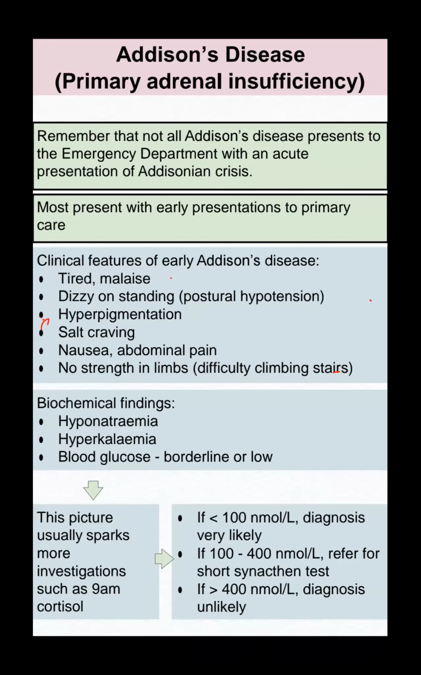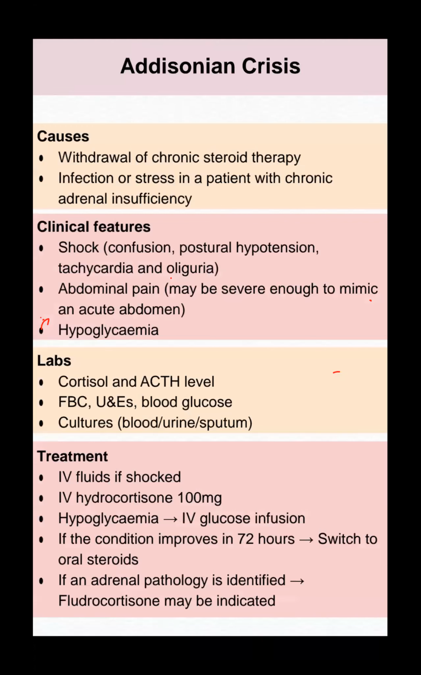So primary adrenal insufficiency, Addison disease presentation: salt craving, hyperpigmentation, dizziness, tiredness, malaise, hyponatremia, hyperkalemia, thirst. So if below 100, diagnosis is very unlikely. If 100 to 140, we have to do the short Synacthen test. If more than 140, it is not Addison.